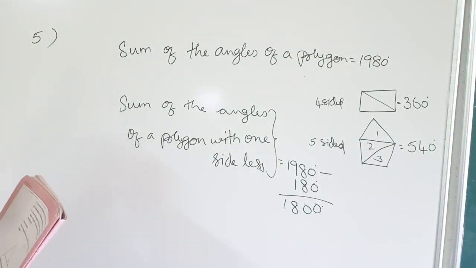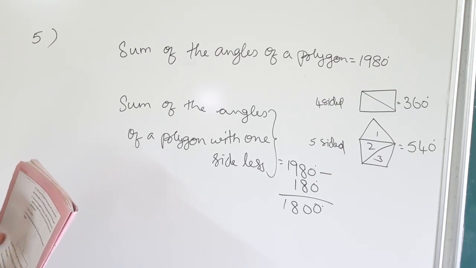Then what about a polygon with one side more?